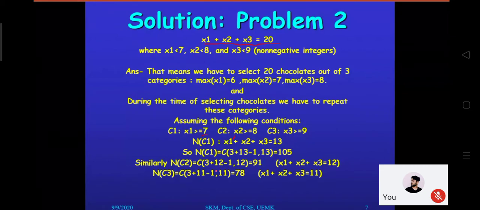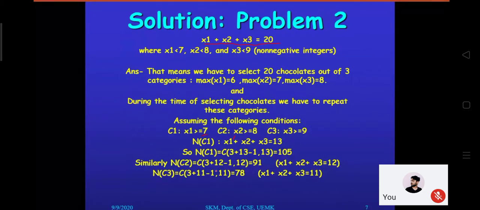C1 and C2. Okay. If you consider C1 and C2, what will be the condition, that is the minimum value, that is 7 plus 8, isn't it? Yes, sir. 7 plus 8, that is 15. So that 15 you have to subtract from whom? From the right hand side, 20 minus 15, that becomes 5. So the r value will be 5. Absolutely. So your x1 dash plus x2 dash plus x3 equals 5.